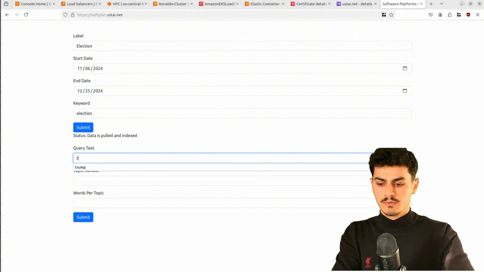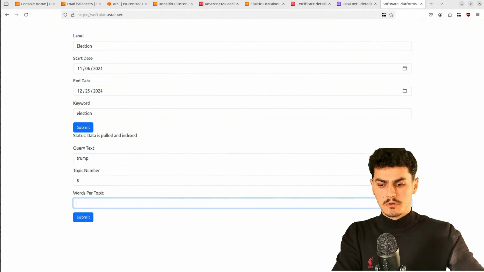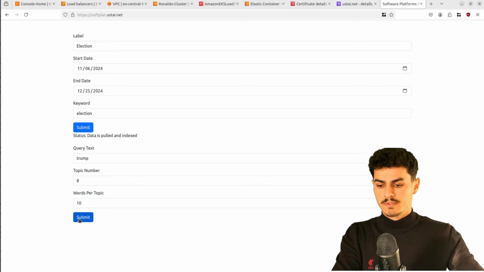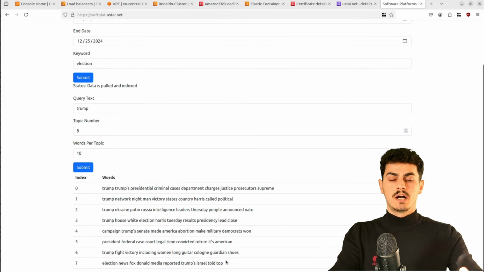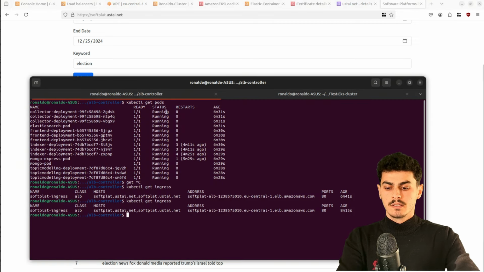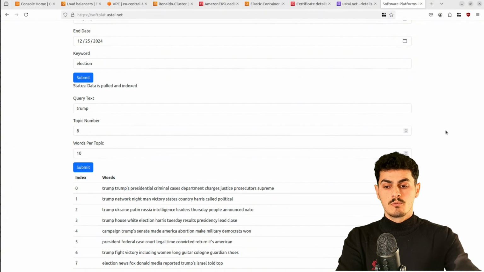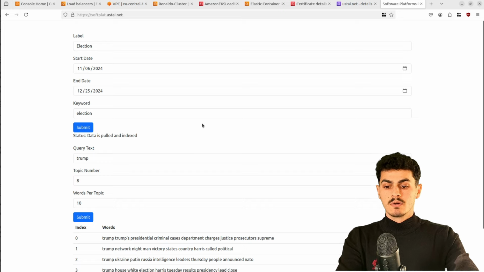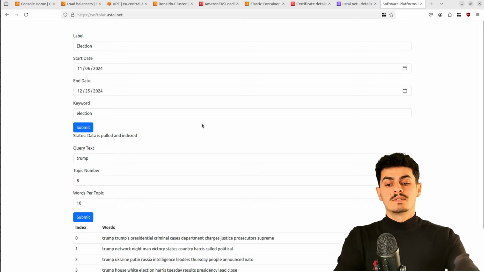Now, we did it with Trump last time. We can make like 8 topic numbers and 10 words per topic. Submit. So yeah, all of our microservices worked. They are up and running. The output is correct, similar to the previous video that we did with Docker Compose. So since we finished, first of all, let's clean up, and then we are going to see a recap.